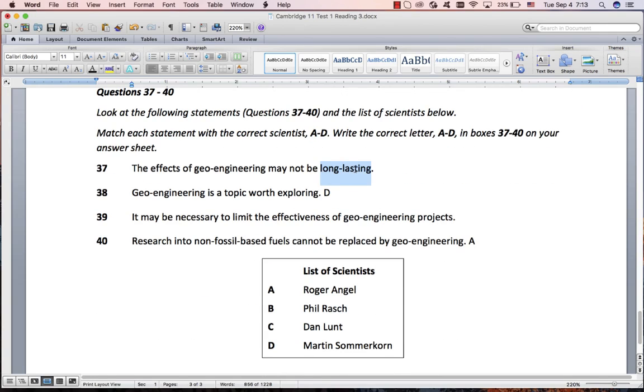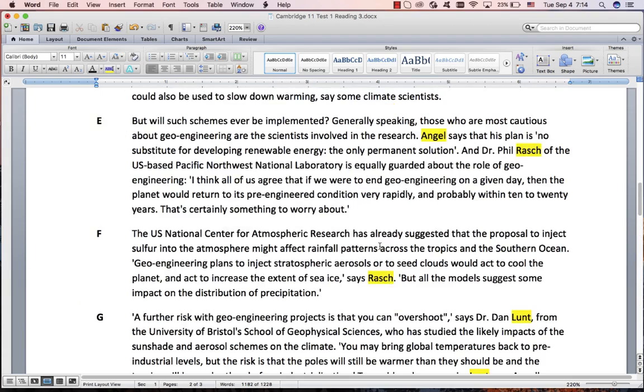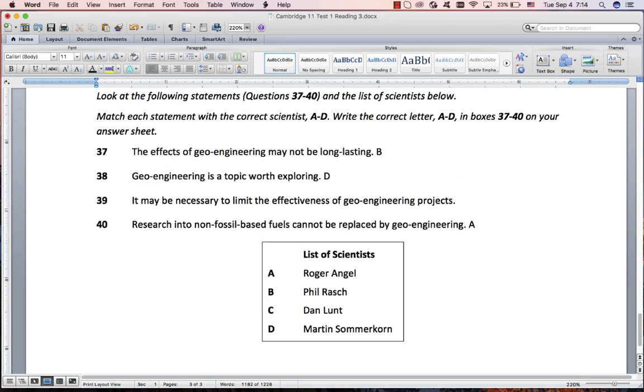So you're pushed for time here. I'm happy about this. It's close enough. There's something about long lasting, about 10 to 20 years. So I'm going to go with, who was it? Rash. Yes. Rash is B. And that means that this one will be Lunt. Could they take 2 and ignore one of these?